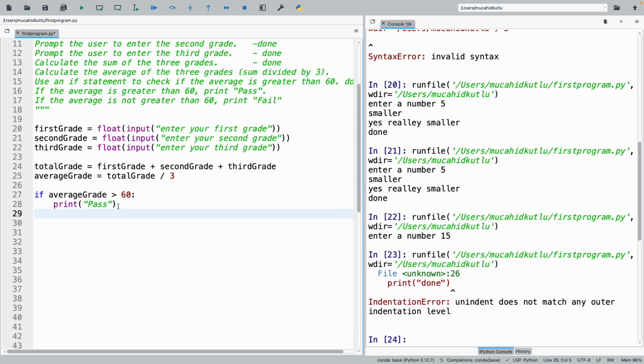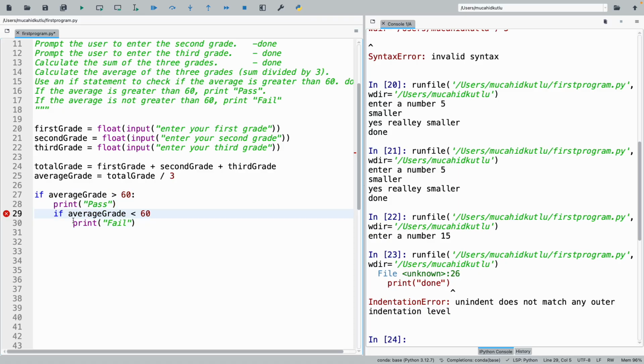Yes, again with an if statement. Yes, perfect. Is my typing correct? Yes, exactly. Now, my code basically is not correct. Why is that? What I'm saying here is, if average grade is greater than 60, then do this, print pass, and check if it is less than 60, and then print fail. But if it is not, do nothing. This is what I'm saying.